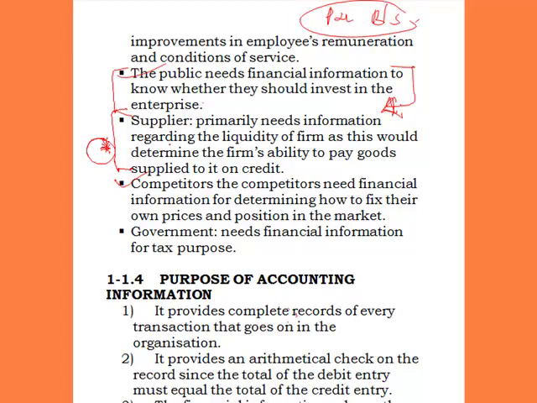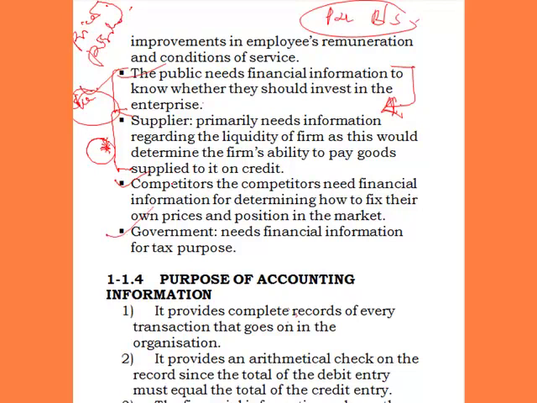The next one is competitors. These are the people that are close rivals to the organization, like 7-Up and Coke. They are good rivals. Now 7-Up will be looking forward to seeing the financial statement of Coke, so that they will be able to know what price to charge and their strength or position in the market. Because Coke is the leading firm and the determinant of that industry, they will look at its financial statement to know what price to charge and what their own position in the business is. These are competitors' needs of the financial statement.